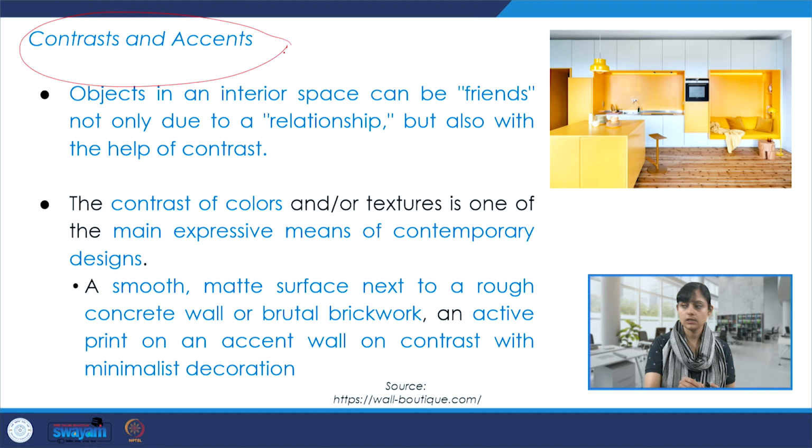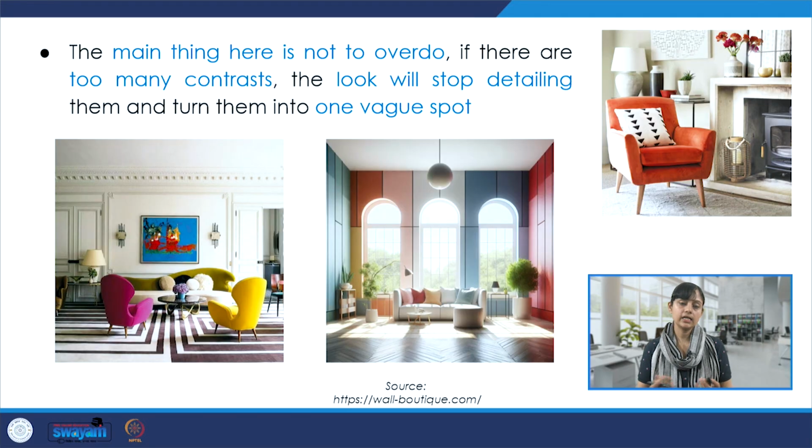Contrasts and accents are, of course, another important factor which impact composition greatly. So objects in an interior space can be friends not only due to a relationship but also with the help of contrast. It is possible. And contrasting colors are quite used in contemporary designs to create very expressive designs or pieces. And the main thing is that one doesn't do too much of any particular element. So too much contrast is also not good. It has to be understood in a very subtle manner.